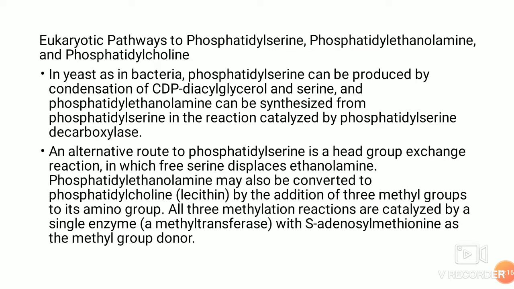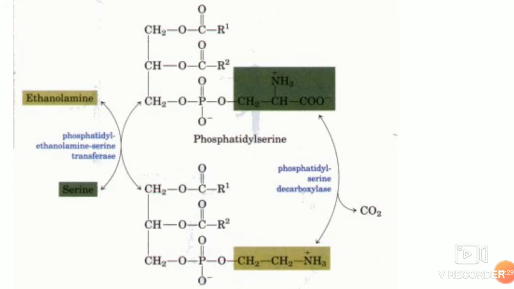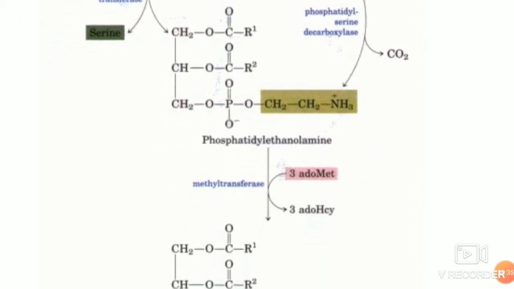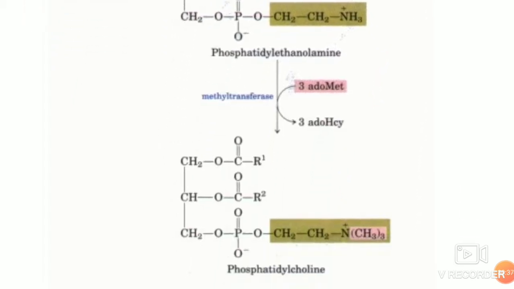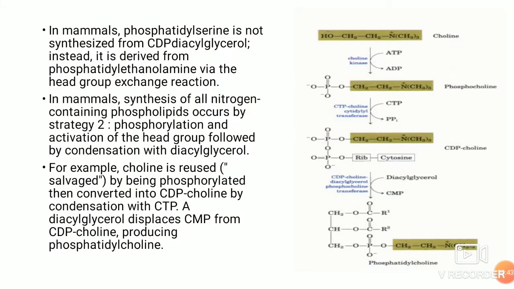Phosphatidylethanolamine may then be converted to phosphatidylcholine by the addition of 3 methyl groups to its amino group, where the donor is S-adenosyl methionine. So here you have the phosphatidylserine formed, and this on decarboxylation forms phosphatidylethanolamine. On addition of 3 molecules of methyl, it forms phosphatidylcholine. This is one of the pathways.